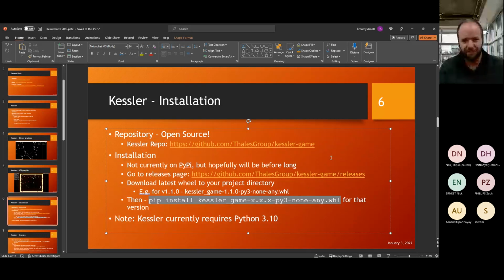Okay. So this is the repo for Kessler. It's actually on Thales's open source GitHub. And so you can go there and look at all the code. We can potentially have outside contributors. We're figuring out how to do that right now, but hopefully we can in the future.